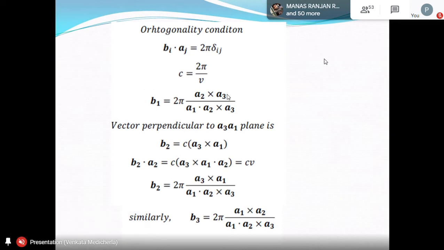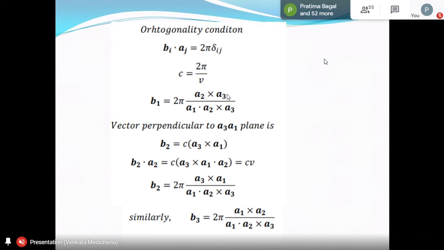So vector perpendicular to A3 A1 plane, let us write it as B2. With a vector perpendicular to A3 and A1 plane, A3 cross A1, C into A3 cross A1. This constant may be different, not the same constant, but you can put the same thing and see. Similarly, you take B2 dot A2. B2 will become 2 pi A3 cross A1 by A1 dot A2 plus A3. So similarly, you can also find B3, 2 pi into A1 cross A2 by A1 dot A2 plus A3. All the numerators are the same. A1 dot A2 plus A3 is nothing but the primitive cell volume in the original Bravais lattice.